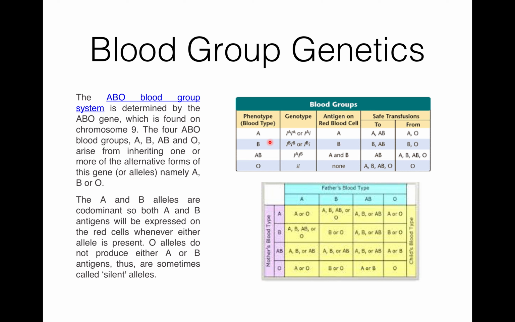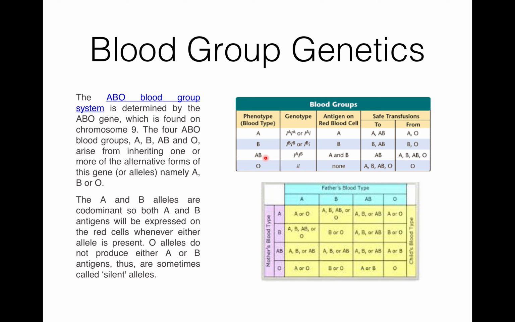So, if the phenotype is A blood group, then the genotype will be IA IA, both capital, or only IA. Then the antigen on RBC will be A. For blood group B, the genotype will be IB IB, or only IB. Then the antigen on RBC will be B.